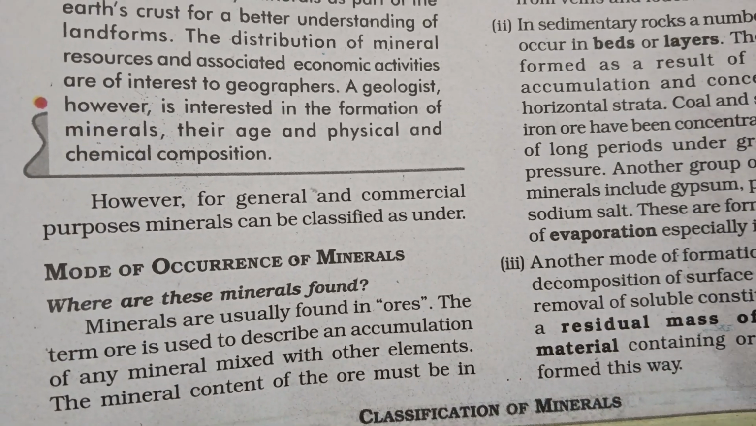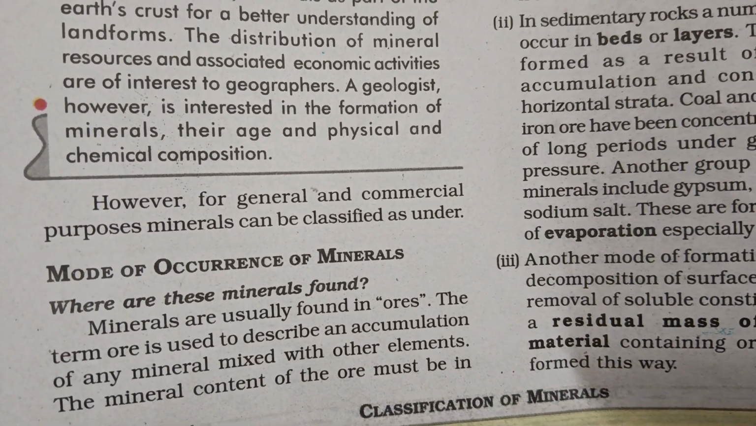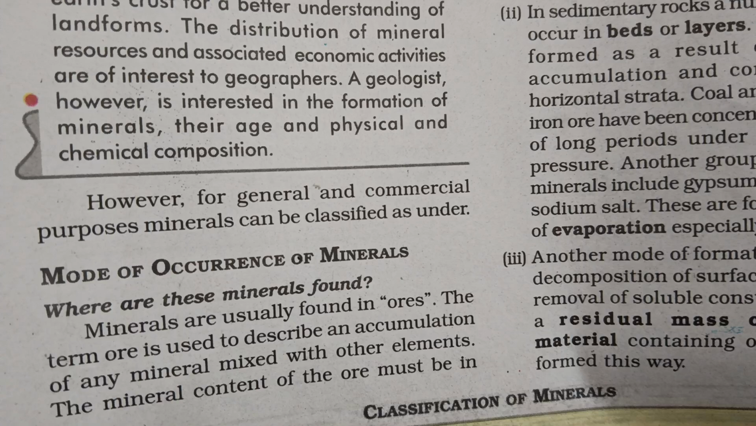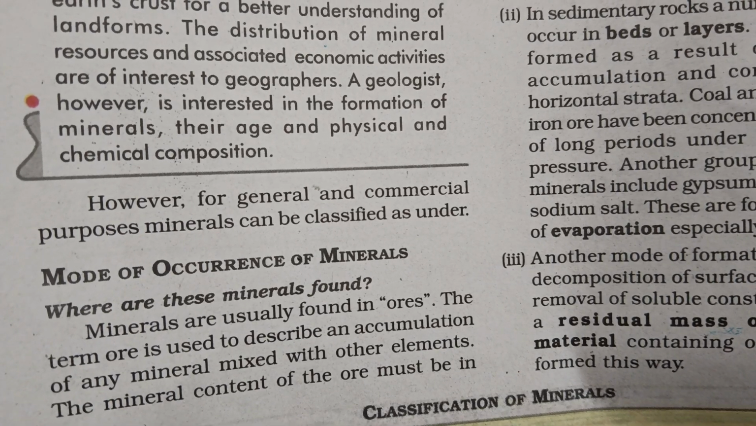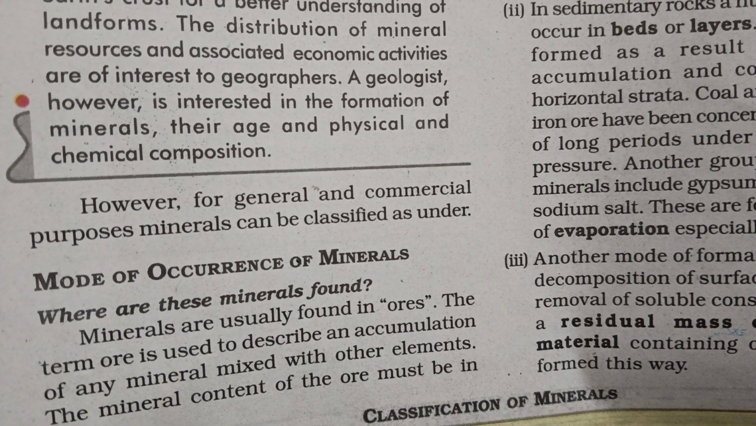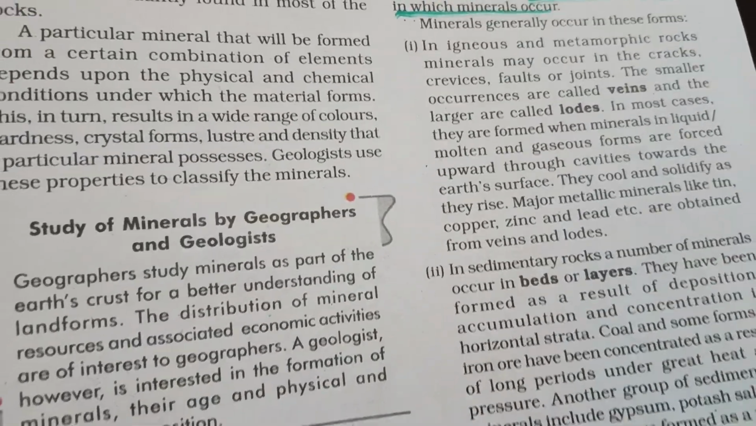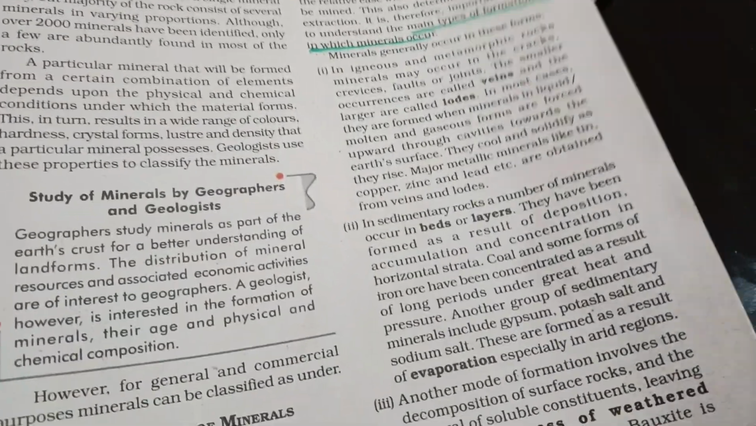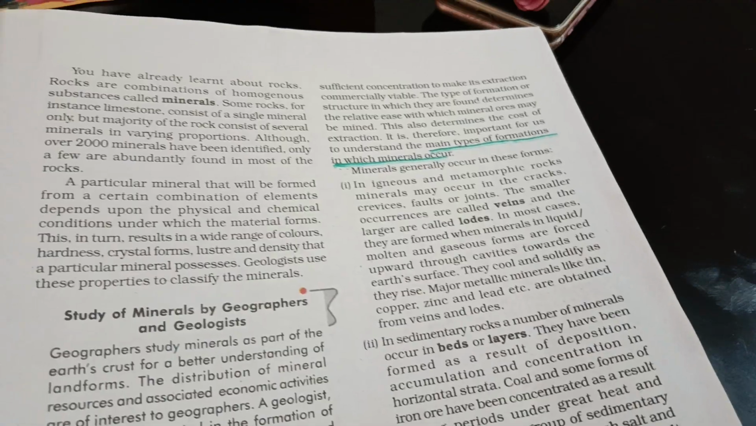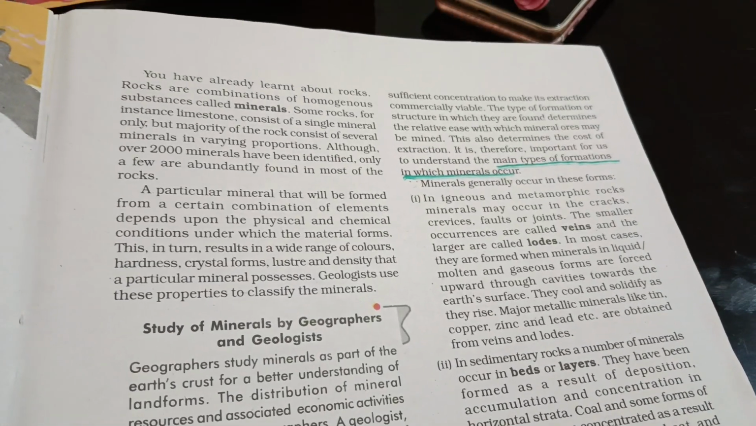Namaste. Today we are learning the mode of occurrence of minerals. Where are these minerals found? Minerals are usually found in ores. The term ore is used to describe an accumulation of any material mixed with other elements. When a material is mixed with other elements, we call that ore. After purification, we will get the mineral.